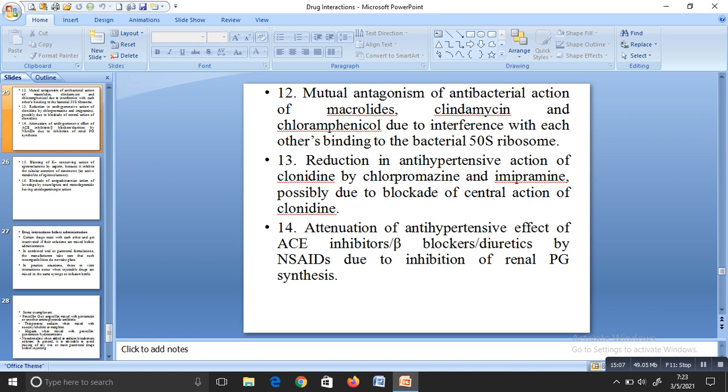So if we are taking them together, they won't be able to bind to the 50S ribosome of the bacteria, and mutual antagonism occurs.